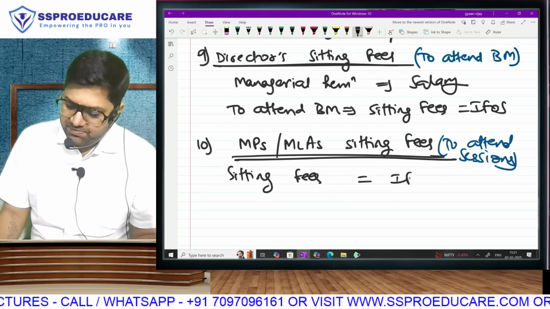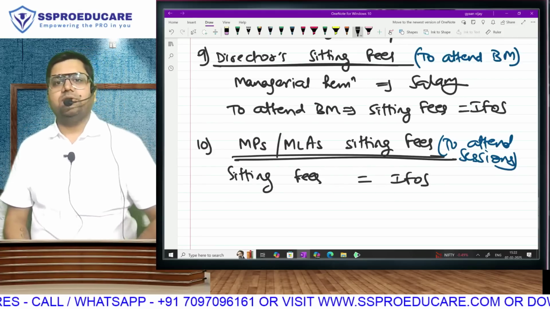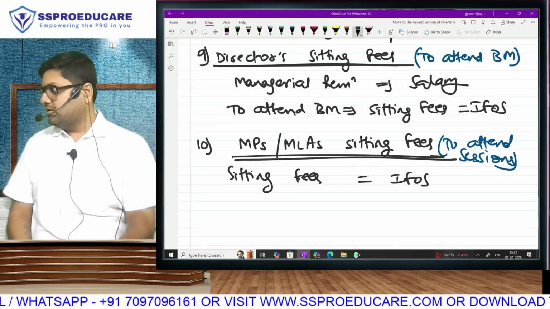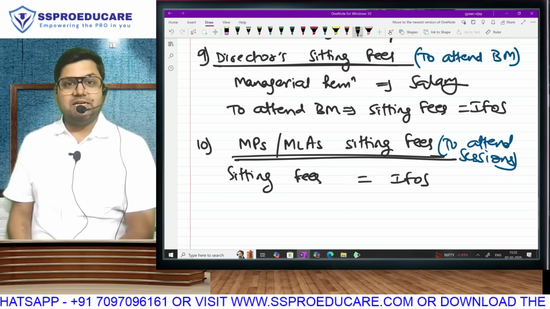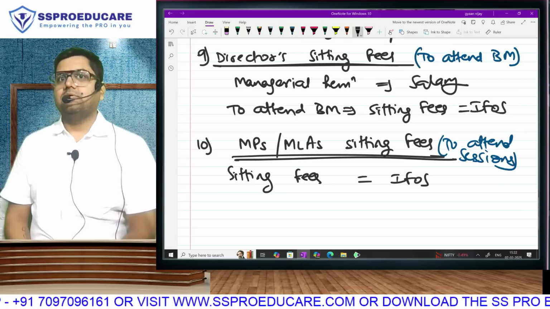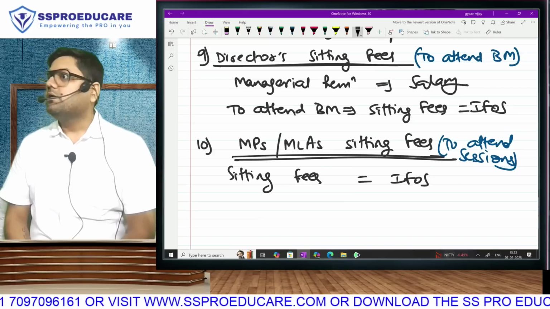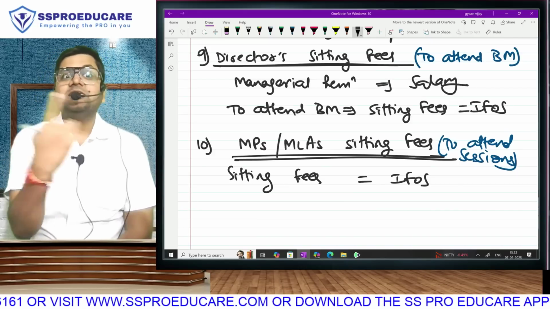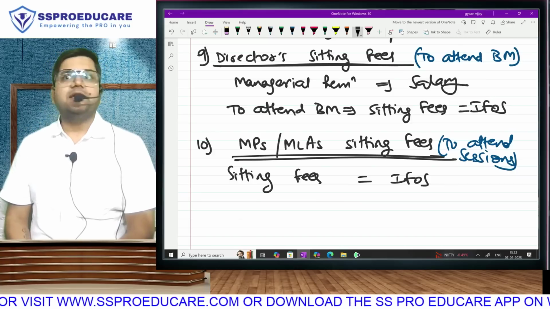IFOS. You know there is logic behind this being taxable under IFOS. It is not salary. That is the only explanation that you have to understand. Because when a member of parliament is sitting over there, he is not an employee. He is a public representative. He is not a government employee. People have voted for him. He is representing his locality. So that is not salary.